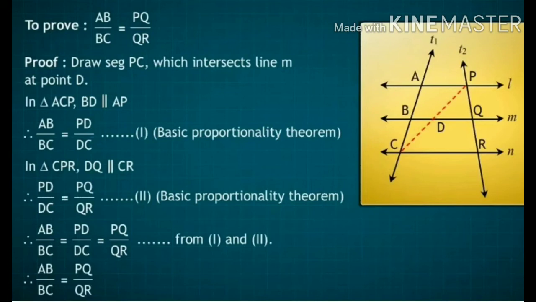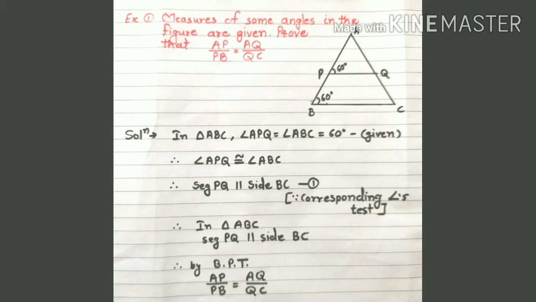Therefore from 1 and 2, PD divided by DC is the common part, and therefore we can write AB divided by BC is equal to PD divided by DC is equal to PQ divided by QR. This is from 1 and 2, and therefore AB divided by BC is equal to PQ divided by QR.